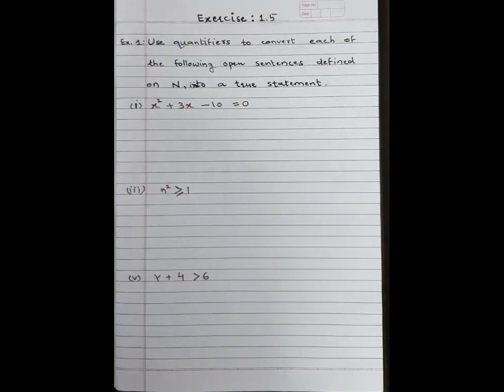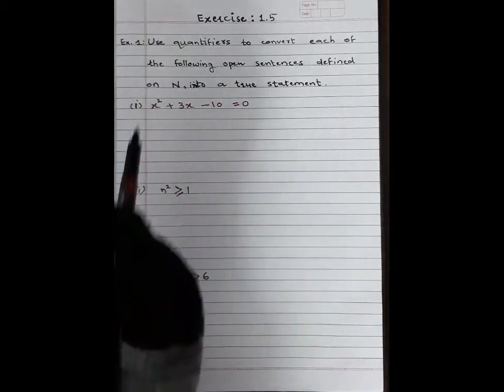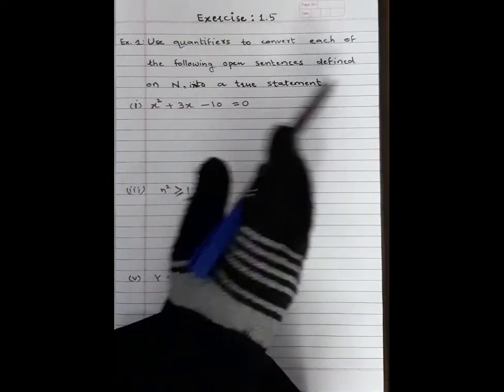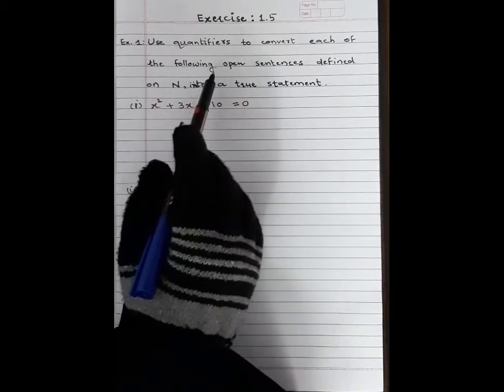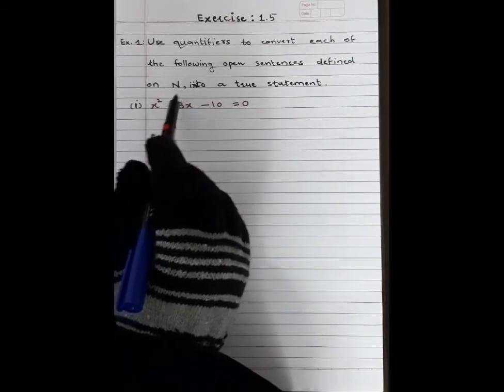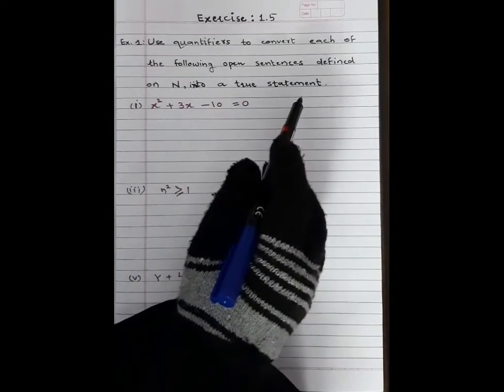Now next, students, we will start exercise 1.5, which is based on quantifiers. Now listen, question number 1. Use quantifiers to convert each of the following open sentences defined on N into a true statement.